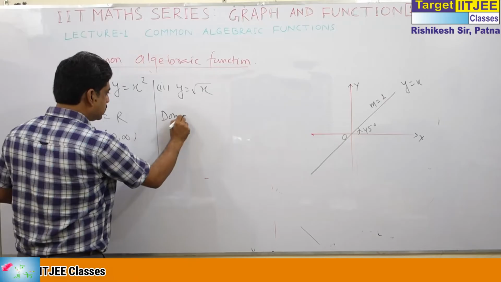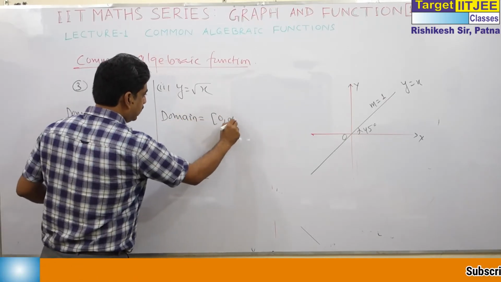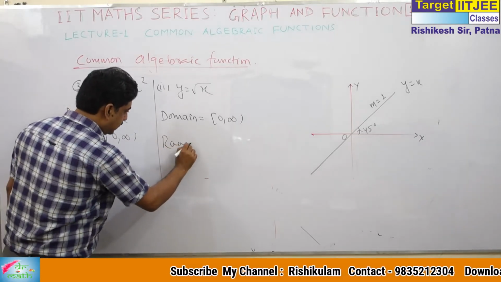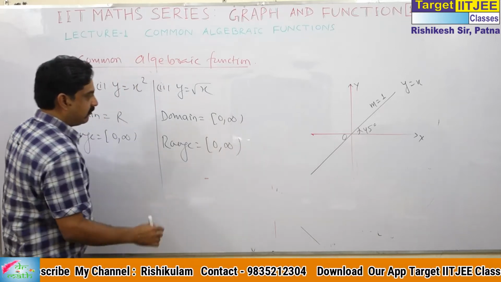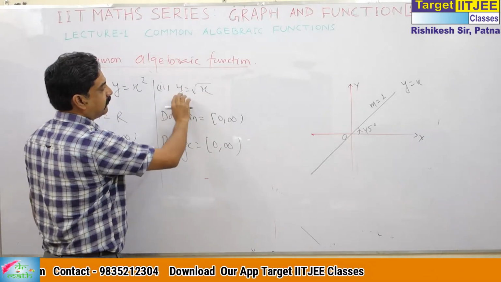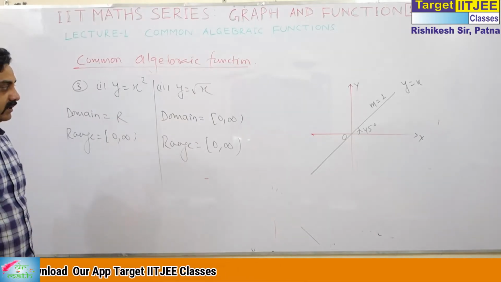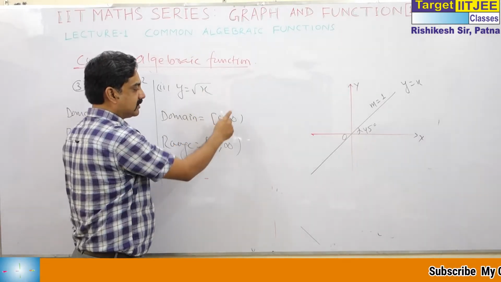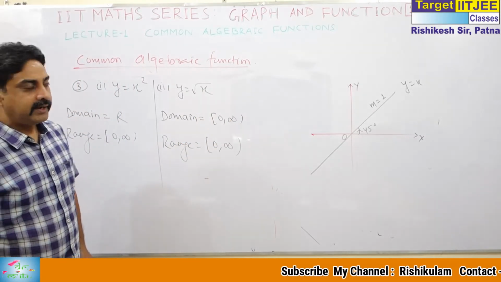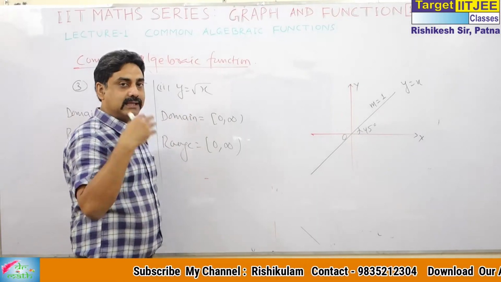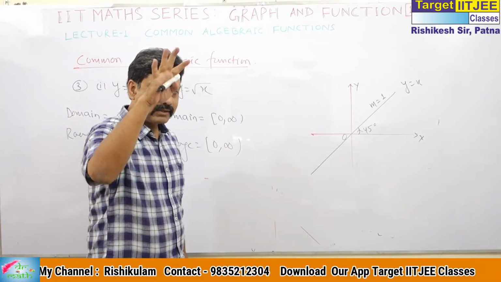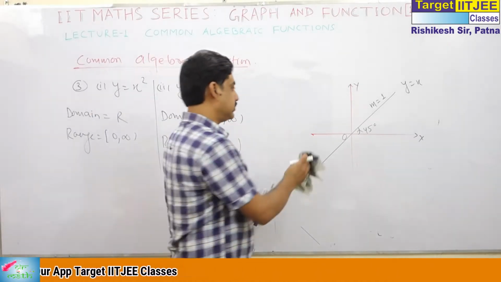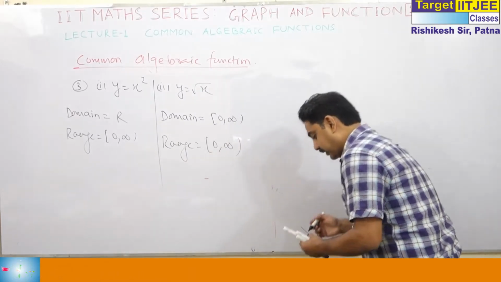What about y is equal to root x? For this, the domain is 0 to infinity, because we cannot put negative values here. But what is the range? The range is also 0 to infinity. When we put x is equal to 0, y is equal to 0, and as x increases, y also increases. We can put any positive value of x, so the domain is 0 to infinity. At x is equal to 0, y is equal to 0, and as the value increases, though y increases at a slow rate, its value also goes to infinity.